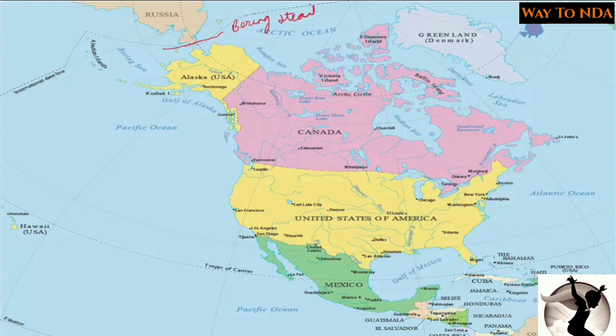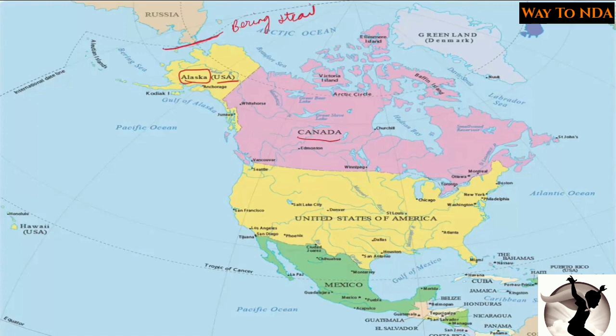This Bering Strait is a small sea water channel, and it divides Asia from North America. Remember this. Now if you come south, this is Alaska. Alaska is a part of the United States of America.